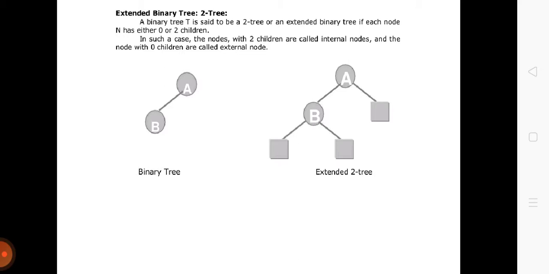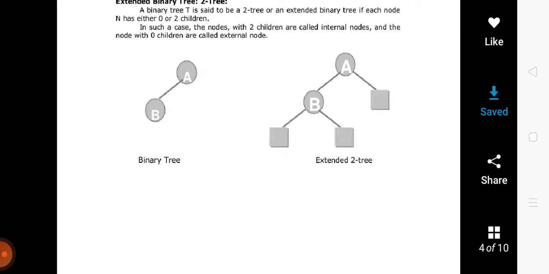Those nodes which will have children and they will have maximum two children, those nodes are known as internal nodes in extended binary tree. And those nodes which doesn't have any child, ठीक है, those nodes are known as एक्सटर्नल नोड्स, ठीक है, जैसे आपको नज़र आ रहा है इस वक्त. एक्सटर्नल जो नोड्स हैं उनको स्क्वायर से शो किया गया है और जो इंटरनल नोड्स हैं उनको सर्कल से शो किया गया है, ठीक है.